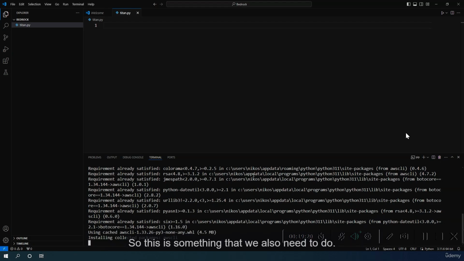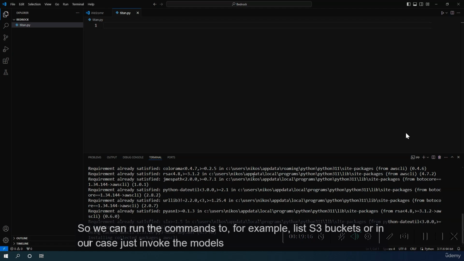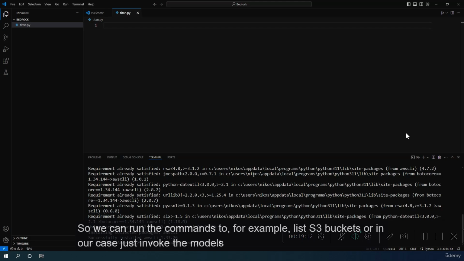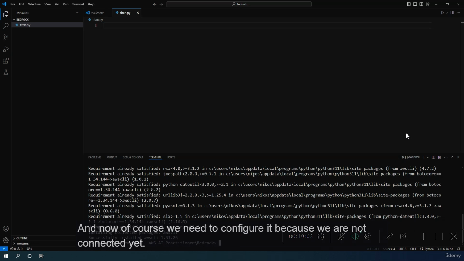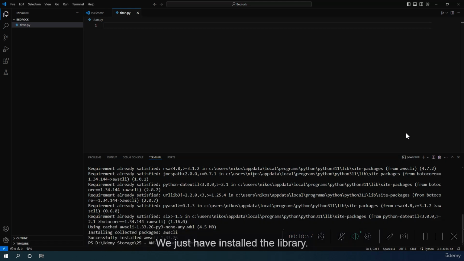So this is something that we also need to do so we can run the commands to, for example, list S3 buckets, or in our case, just invoke the models that we will invoke. So we have installed now both of this. And now, of course, we need to configure it because we are not connected yet. We just have installed the library. So what we can do is we can run the command AWS configure.